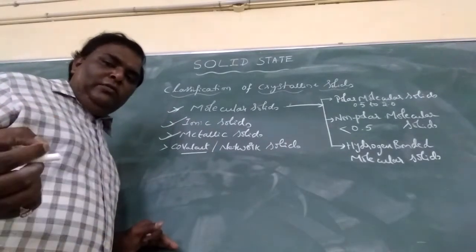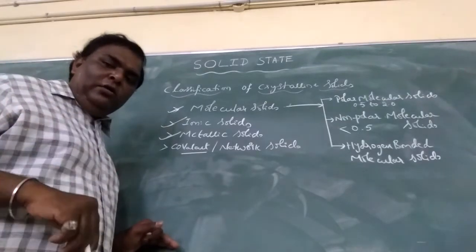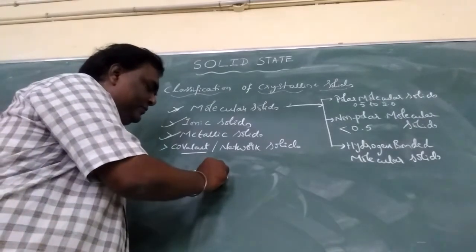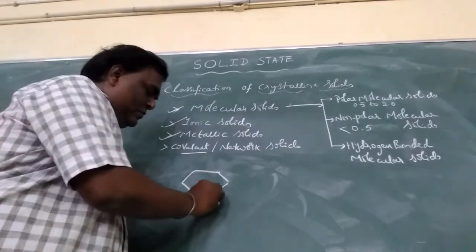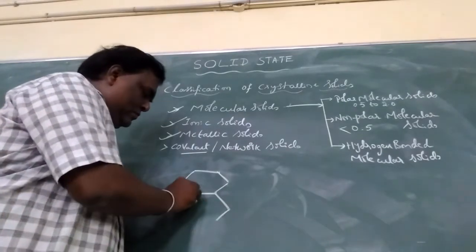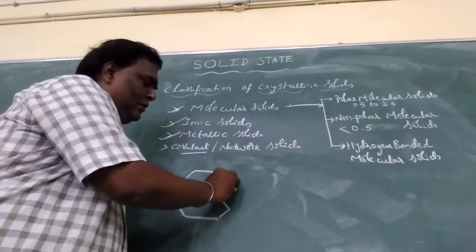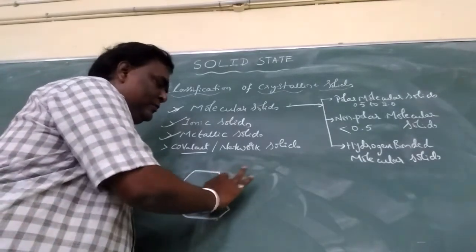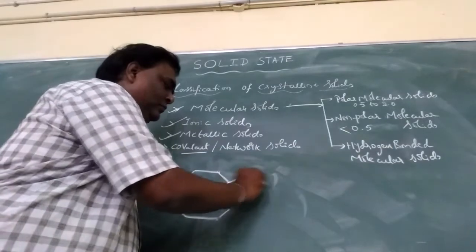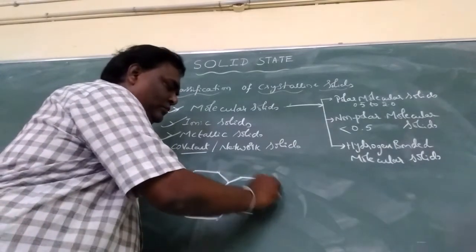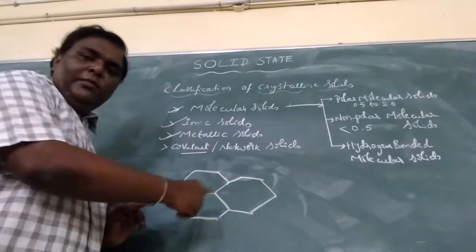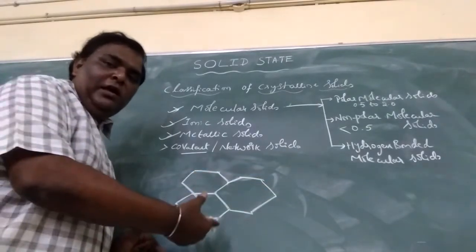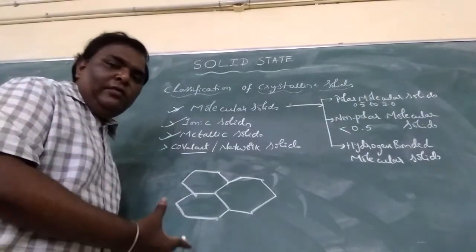By seeing the diagram in the textbook, you can analyze it. In this manner, the number of valence electrons, the free electrons, goes on increasing, and due to this graphite acts as a good conductor of electricity.